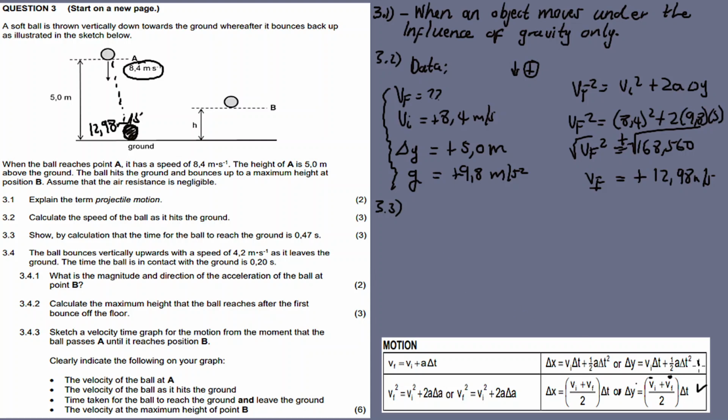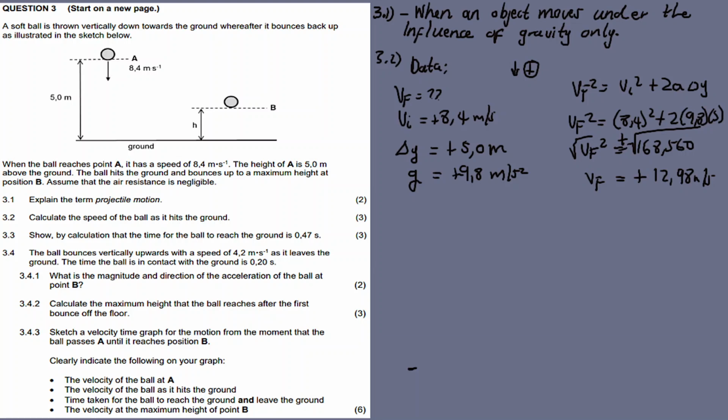You can also use this one, but I'm avoiding using a quadratic formula since we calculate time, so let's leave that one. Let's do this. Delta y is equal to v initial plus v final over 2 times delta t.